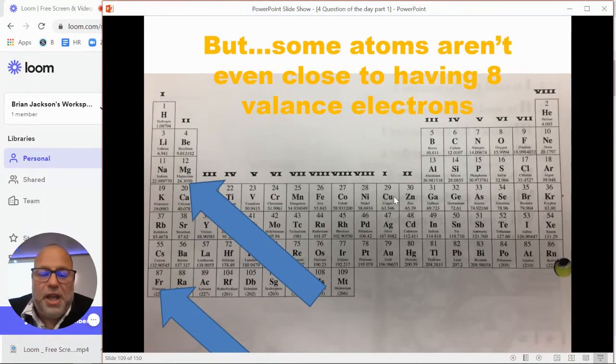That's why group number 1 right here tends to be so violently reactive, because it only has 1 valence electron. And think about it, because it only has 1 valence electron, how many other elements out there on the periodic table are like, I could use 1 more valence electron? So they react with most anything. That's why potassium, simple little potassium in bananas, if it's pure potassium and you throw it in water, it explodes because it's just so reactive. It's so desperate to get closer to having 8 valence electrons.